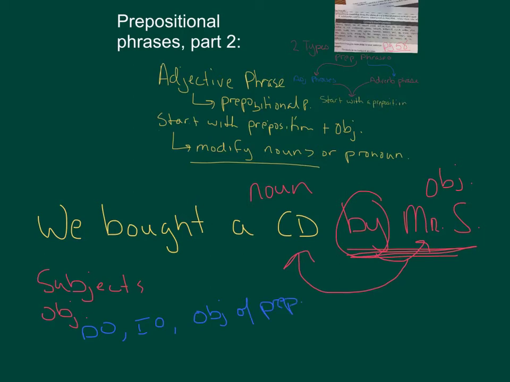Plus you could be, that's basically it. Direct object, indirect object, object of preposition. Those are usually the words that are going to be modified. Oh, and subject, don't forget the subject. Subjects and objects. Those are what adjective phrases modify. I will go on to the next page and let you do some examples.